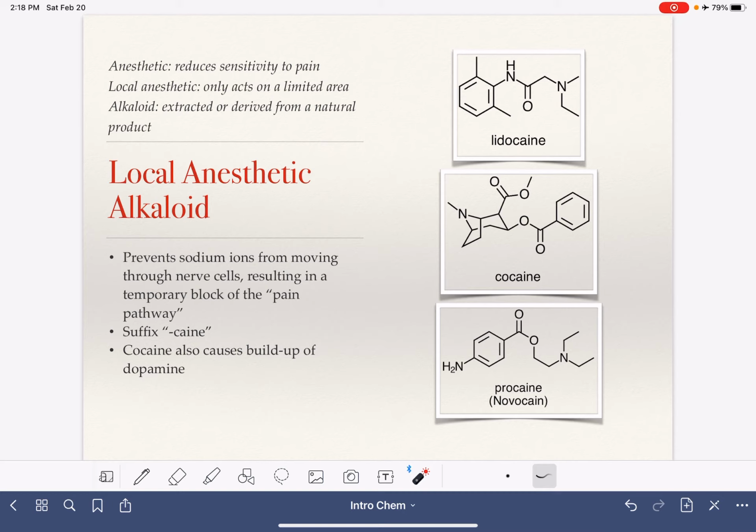These molecules all work by preventing sodium ions from moving through the nerve cells, which blocks the pain pathway, which just makes it so you don't feel pain. Cocaine also causes a buildup of dopamine, so this is why it is an addictive substance. The dopamine buildup is what causes it to be a drug that gets abused.